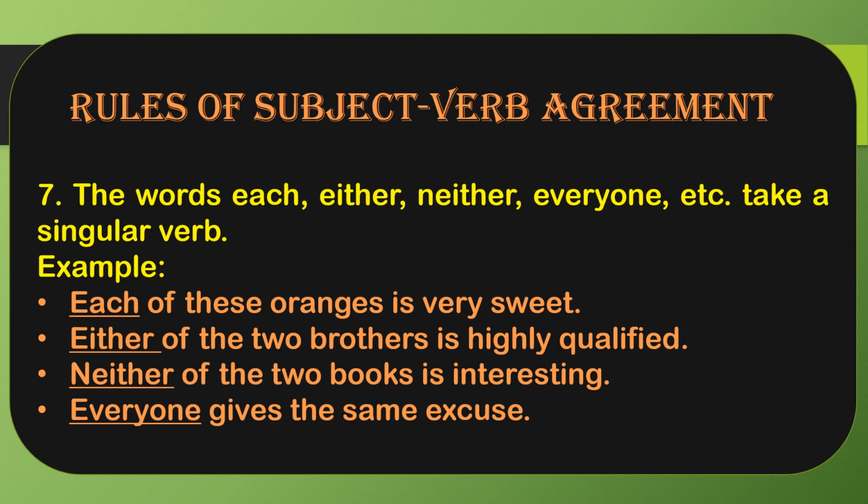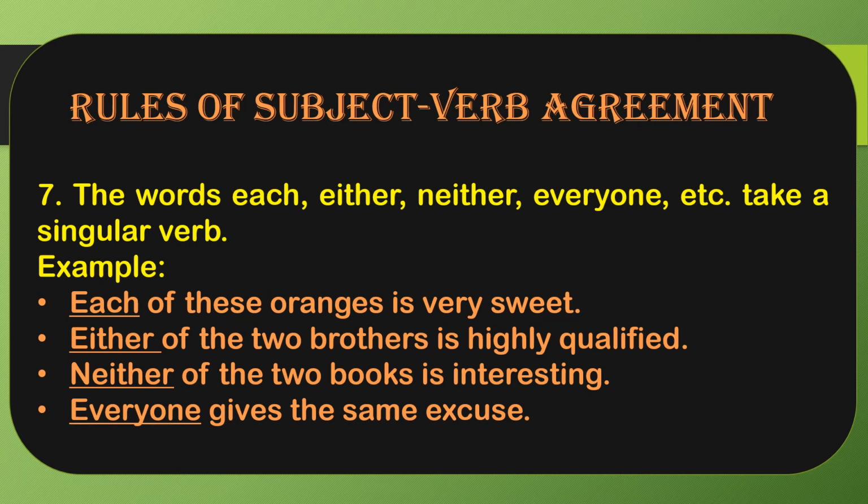"Either of the two brothers is highly qualified." So "is," a singular verb. Why? Because of "either." "Neither of the two books is interesting." Why? Because with these words we always point out a single person or thing.